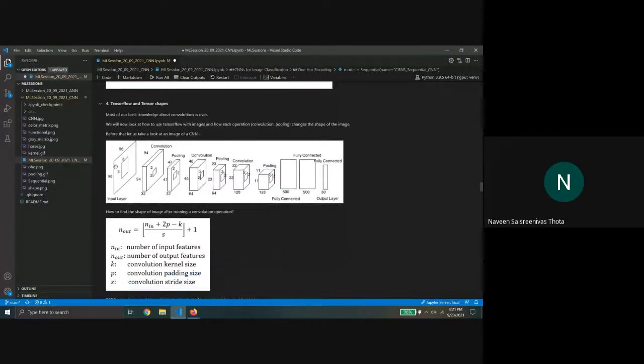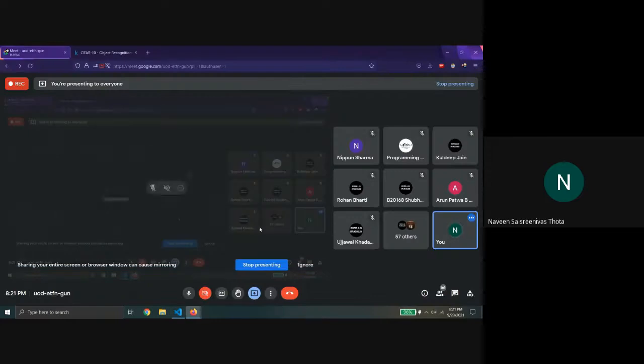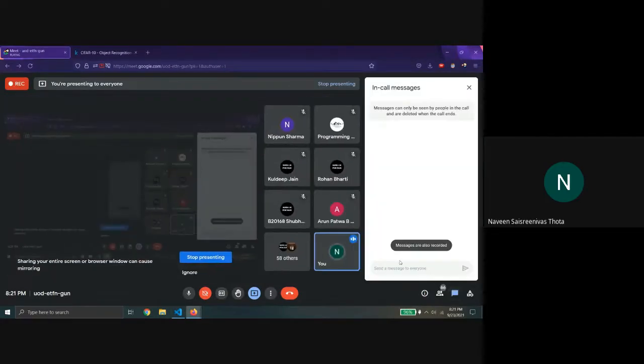In this case, this is the input, 96 by 96, and 3 by 3 is the kernel size, and you can see this 32 here. This 32 is the number of kernels. Okay. Anyone who didn't understand this, because this is a little crucial, right? This is the main part in a CNN.